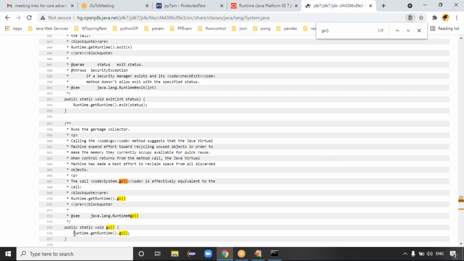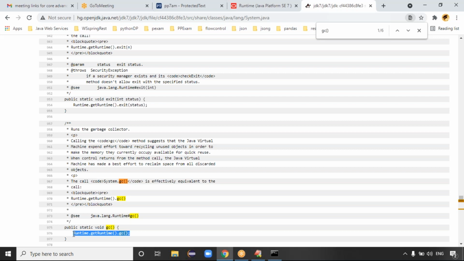See this code, guys. This is the gc method, a public static method of the System class. What is it doing? Runtime.getRuntime().gc(). Runtime.getRuntime() gets the runtime object, then .gc is called directly. This is called a nameless object.